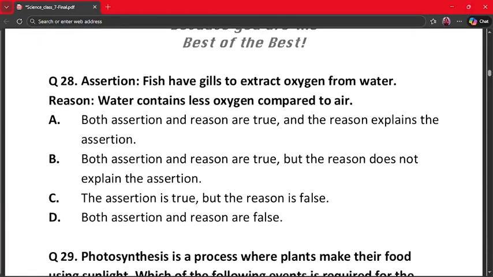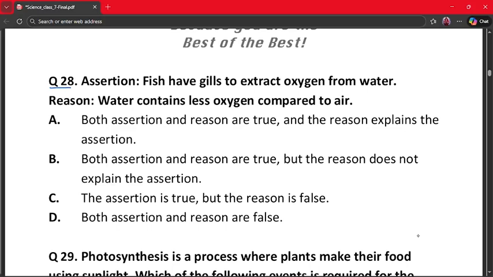And next question is question number 28. Assertion: fish have gills to extract oxygen from water. Reason: water contains less oxygen compared to air. A. Both assertion and reason are true, and the reason explains the assertion. B. Both assertion and reason are true, but the reason does not explain the assertion. C. The assertion is true, but the reason is false. And D. Both assertion and reason are false.